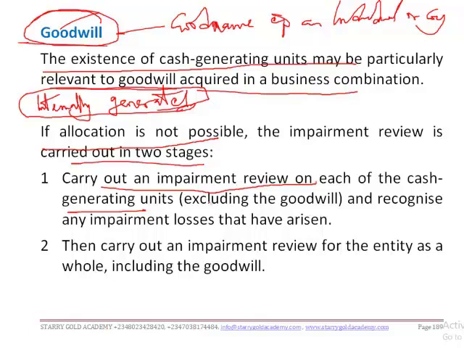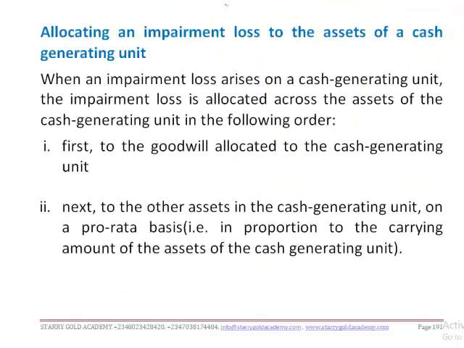You do this by carrying out an impairment review on each of the cash generating units, excluding the goodwill, and recognize any impairment losses that have arisen, or you carry out an impairment review for the entity as a whole, including the goodwill. So what you first do is charge impairment on goodwill, then the balance you prorate on the other assets in that cash generating unit, or you apply the impairment loss on the total cash generating units.